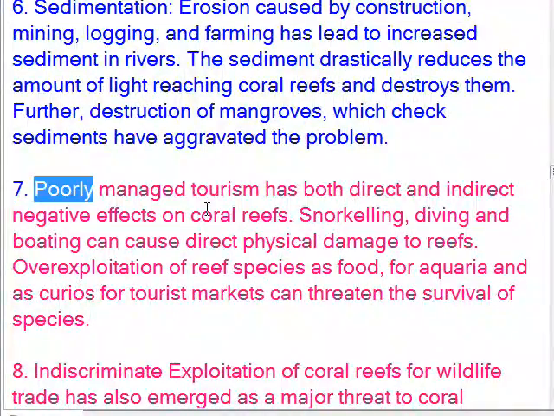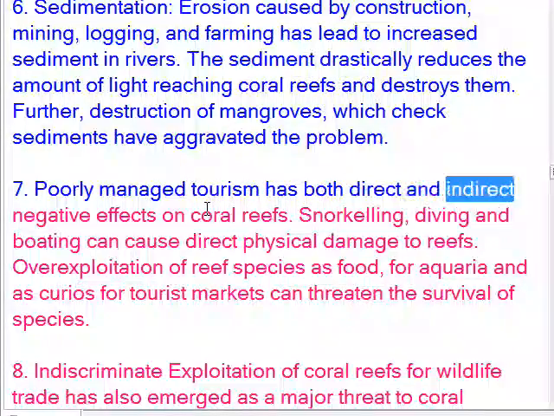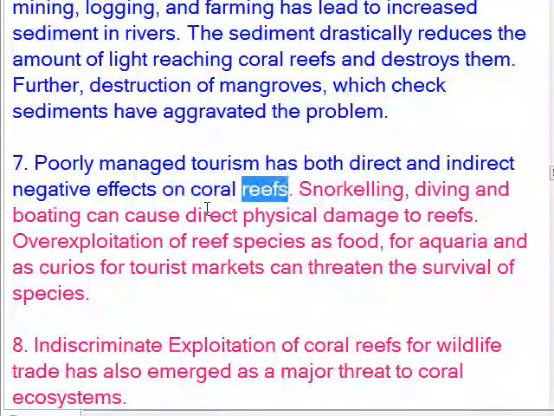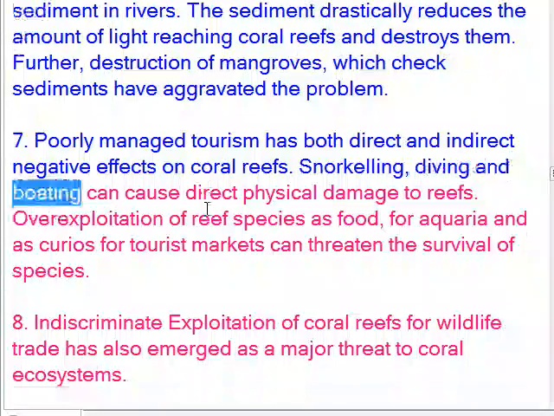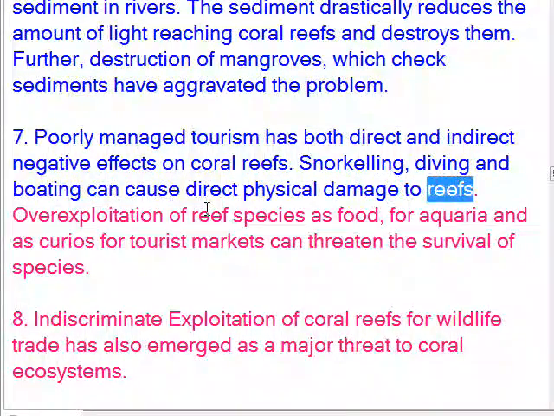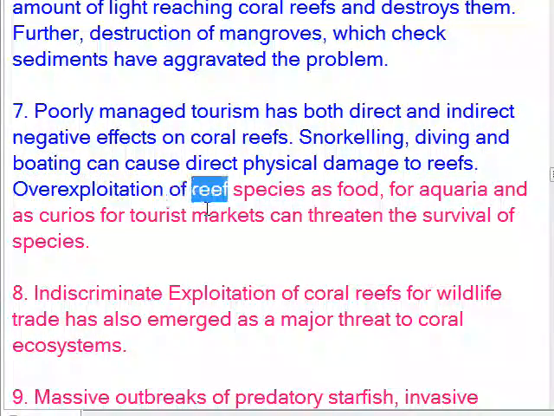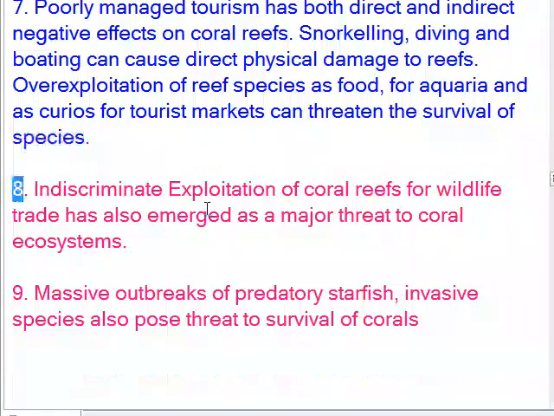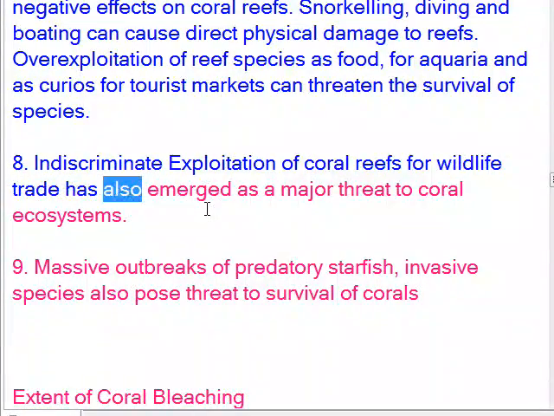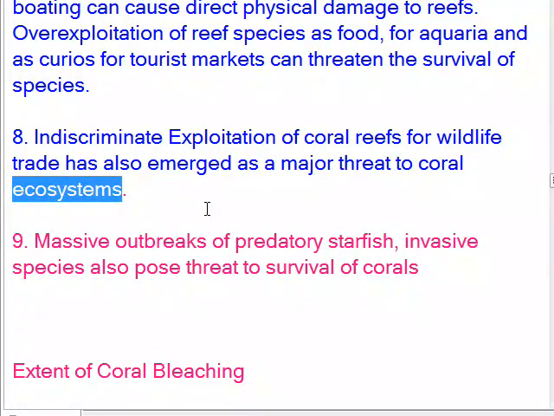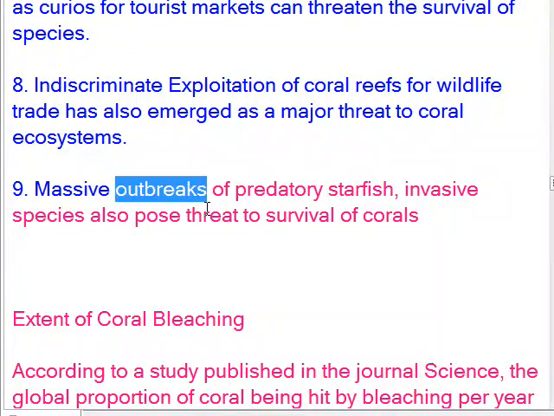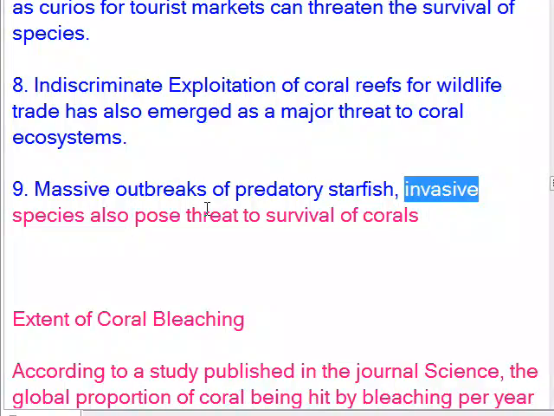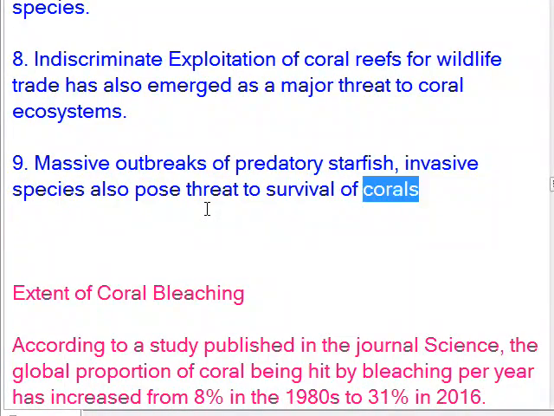7. Poorly managed tourism has both direct and indirect negative effects on coral reefs. Snorkeling, diving, and boating can cause direct physical damage to reefs. Overexploitation of reef species as food for aquaria and as curios for tourist markets can threaten the survival of species. 8. Indiscriminate exploitation of coral reefs for wildlife trade has also emerged as a major threat to coral ecosystems. 9. Massive outbreaks of predatory starfish. Invasive species also pose a threat to the survival of corals.